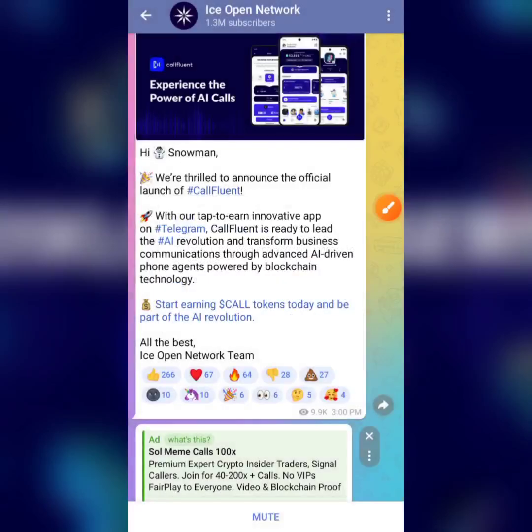Now the first thing you have to do is to download the Telegram app. For you to participate in this airdrop, if you haven't participated in any airdrop before, the first thing you have to do is to download Telegram and you are good to go. Downloading Telegram is just for your own good, because by so doing you don't only get to mine this CallFluent token but also other airdrops that will be launching on Telegram. For those of us who have Telegram already, you are all set.